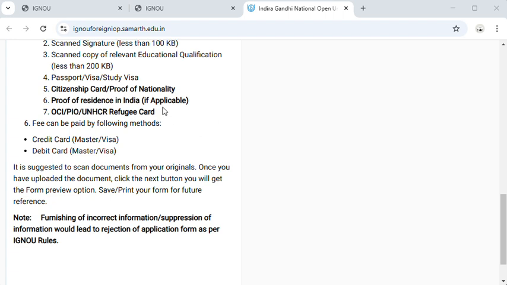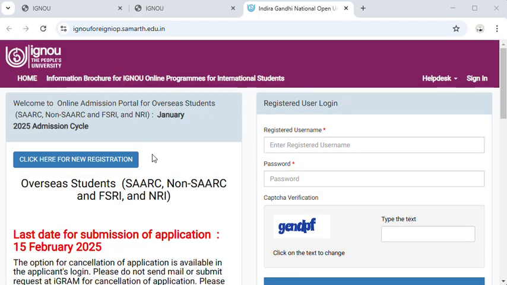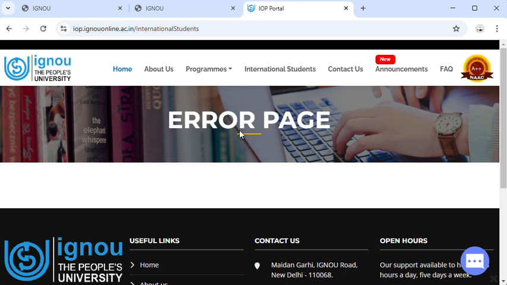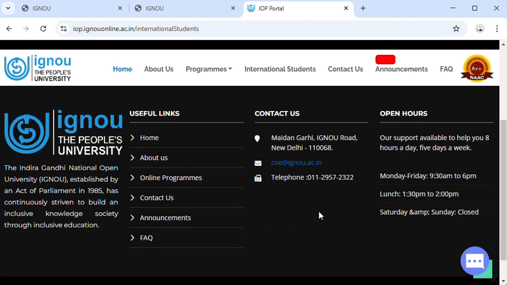Friends, next, we are filling the form for the new registration. You can check your brochure for the online programs for Indian students and international students by clicking on this. This is the international students website, separately prepared by IGNOU. You can find the email ceo@ignou.ac.in. This is the mail ID for all international students' complaints, assignment related queries, examination related queries, study material related queries, and online YouTube videos related queries.